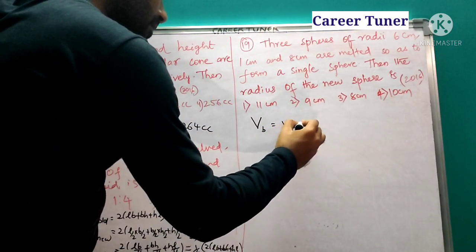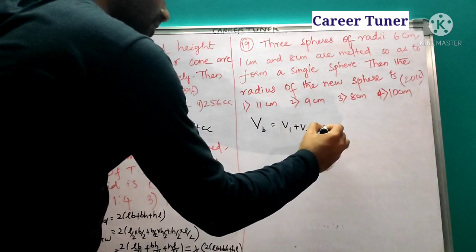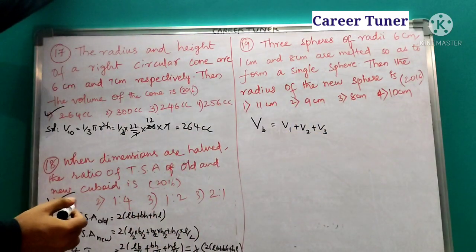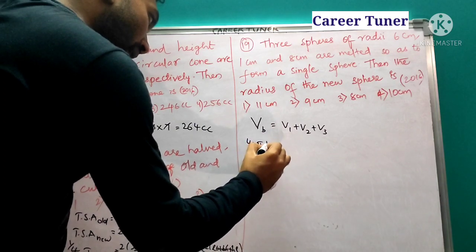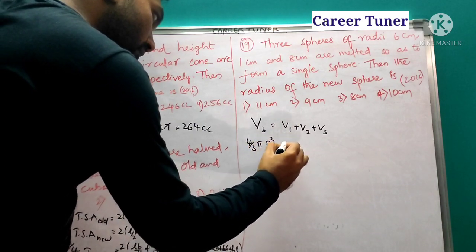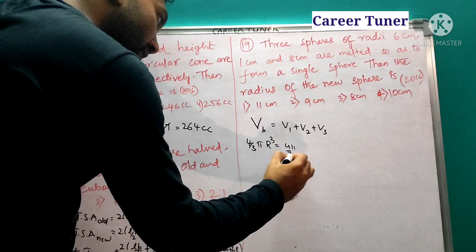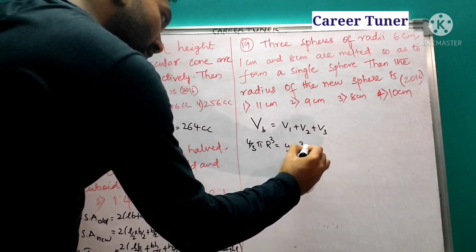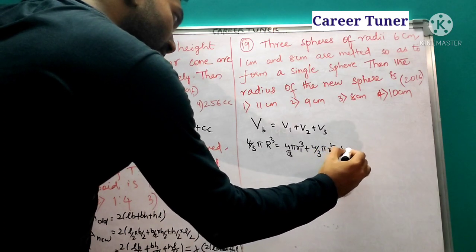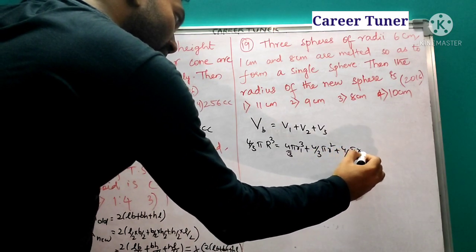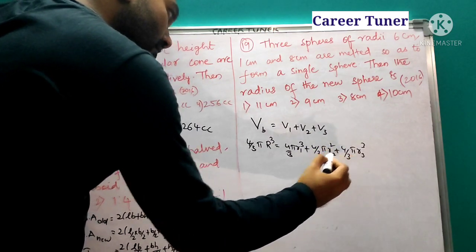So volume of first one plus volume of second one plus volume of third one. So what is volume of a sphere formula? 4 by 3 pi capital R cube is equal to 4 by 3 pi R1 cube plus 4 by 3 pi R2 cube plus 4 by 3 pi R3 cube.